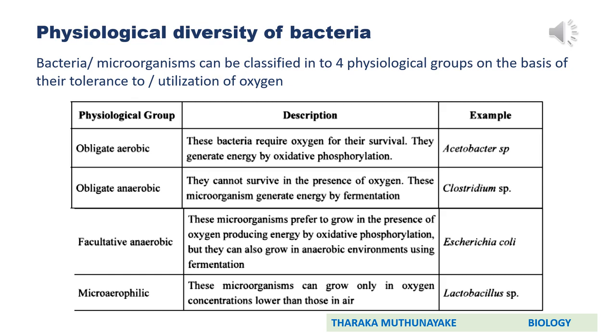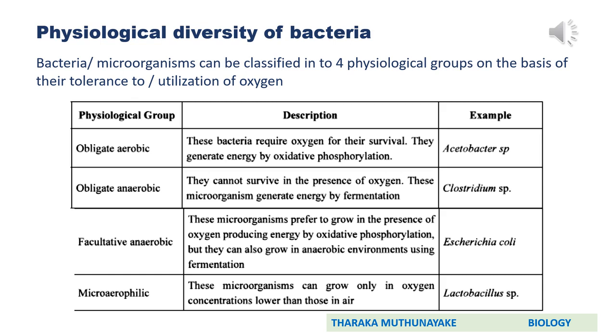Okay, here all these 4 physiological groups or respiratory types can be seen in bacteria. There are different examples. Those descriptions and examples are given in the table. This table is given on page number 6 and 7 of your resource book or in the note. Go through that table. Then we can discuss the physiological group or respiratory types one by one.